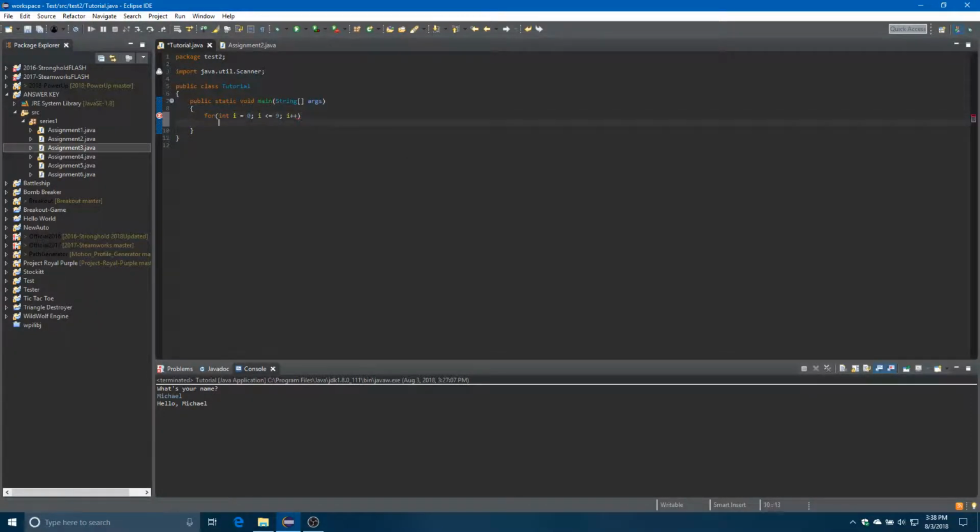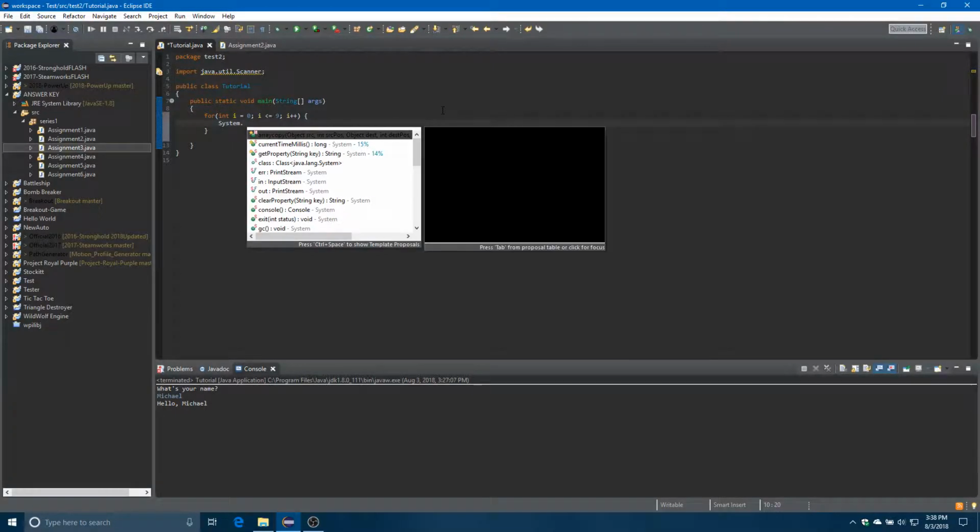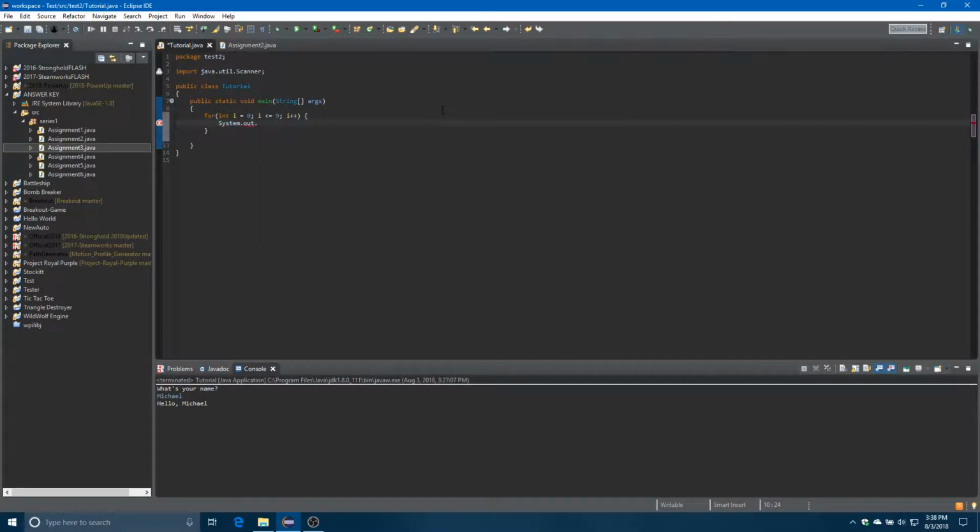Okay, so we got a for loop here, and it'll just run through a certain number of times. And there we go. There's a for loop. And then we can just say we want to print out hi 10 times. Well, we can do that.